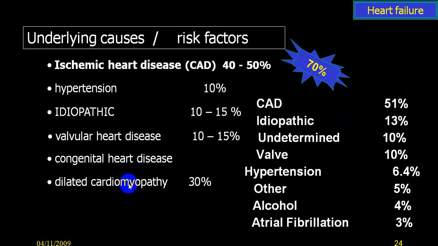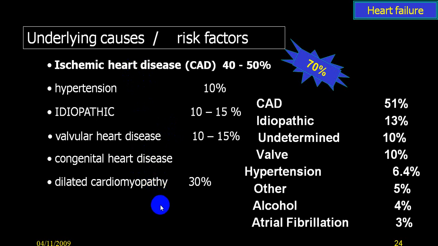Dilated cardiomyopathy is another very common cause of left ventricular failure, accounting for nearly 30%. One of the causes of dilated cardiomyopathy can be congenital, and ischemic heart disease comes topmost on the list. We call it an ischemic dilated cardiomyopathy.